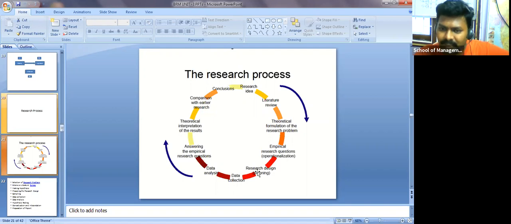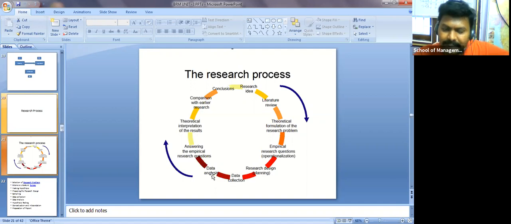Okay, once you have done this research design or research planning, then data collection. You will collect data depending upon either a primary source or a secondary source. As I already said to you, a primary source may be a questionnaire or interviews and so on. Secondary data is already printed material or books available, and then you will collect the data from there.